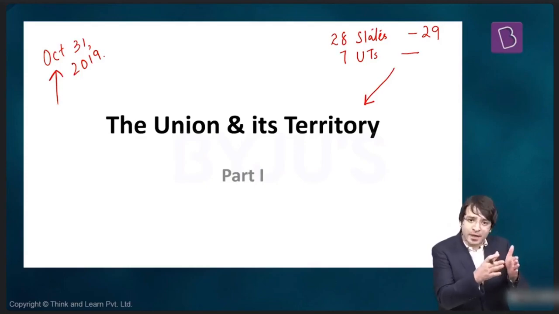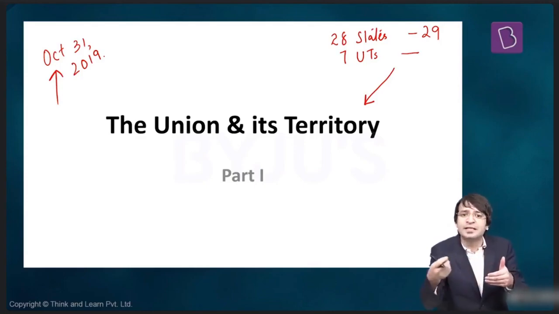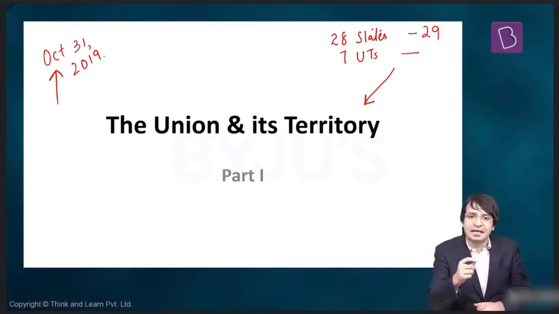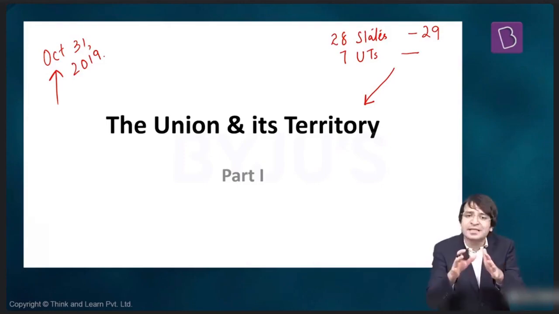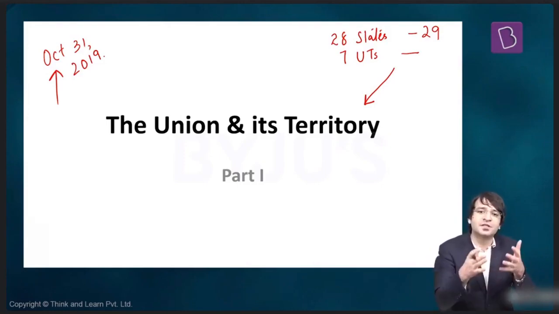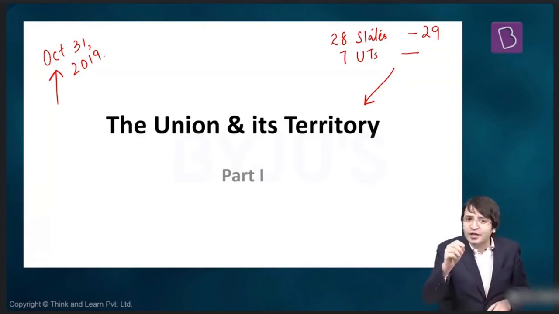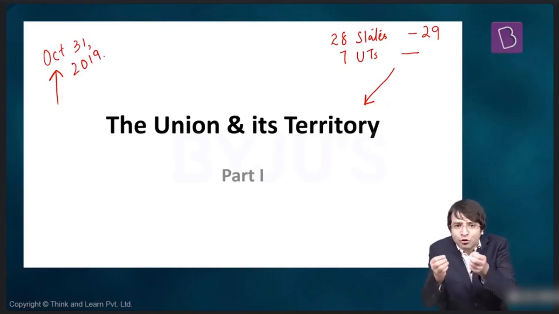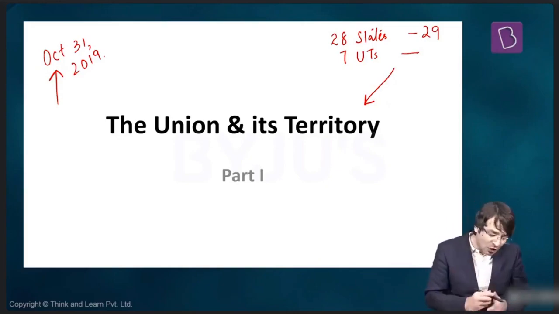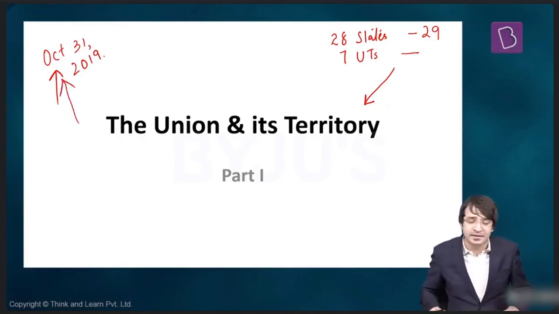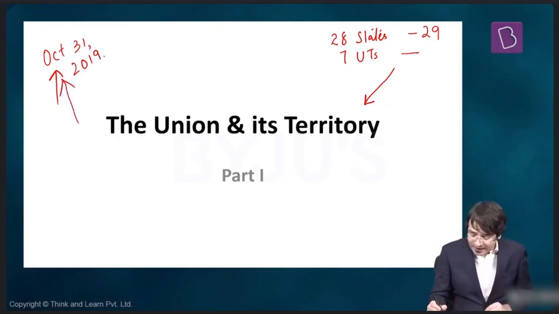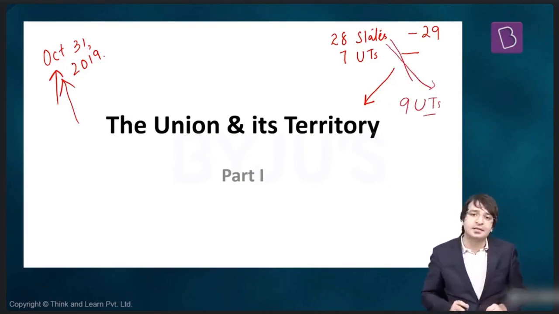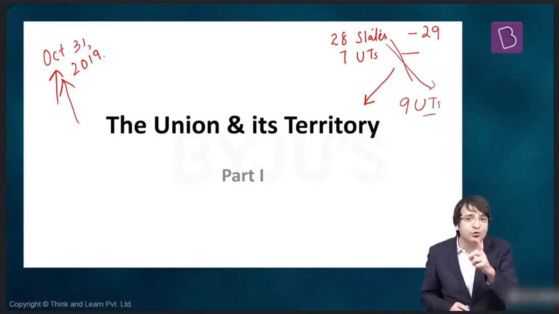So if Jammu and Kashmir was downgraded to that of union territories and completely merged with the Union of India, the government thought, let's coincide this with the birth anniversary of Sardar Vallabhbhai Patel. So this Jammu and Kashmir Reorganization Bill, which bifurcated Jammu and Kashmir into 2 union territories, came into effect on 31st October 2019. That means on this date, we had 28 states again, but also 9 union territories.